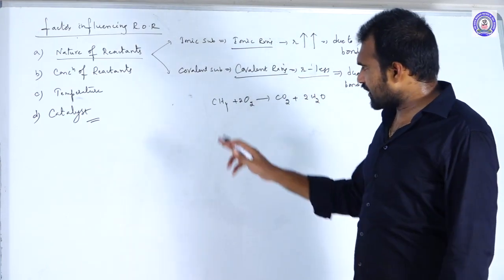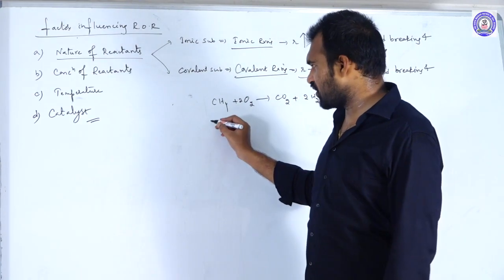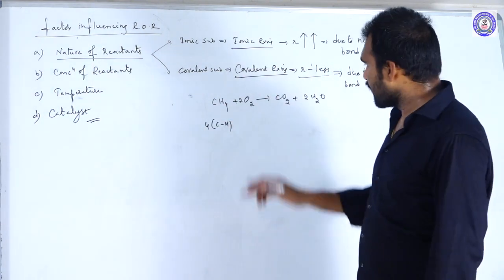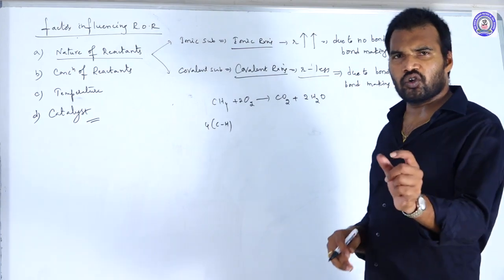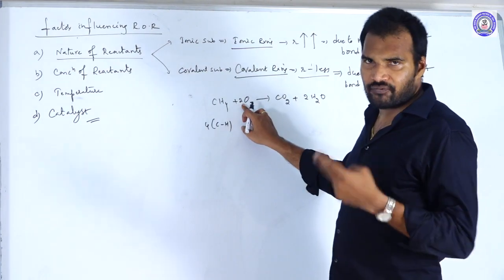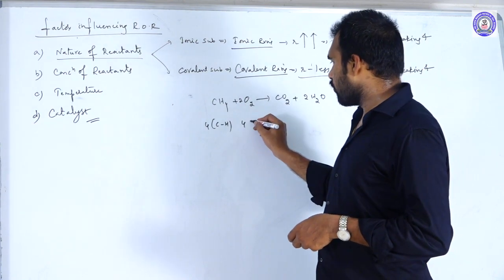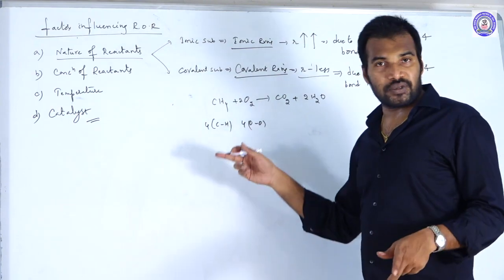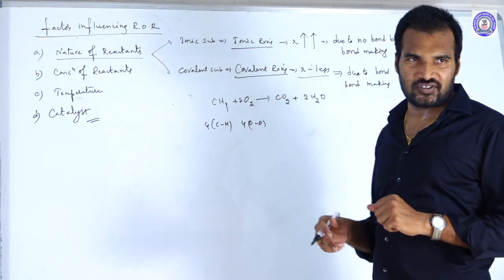Here, how many bonds? 4 C-H bonds, which we should break first. Next, how many bonds in O2? O double bond O, so each O2 molecule has 2, and the total is 4. So 4 O-O bonds should break. In total, 4 plus 4, that is 8 bond cleavages.